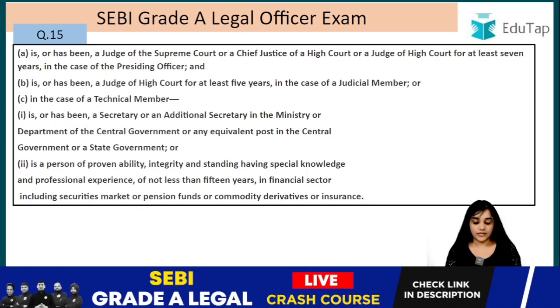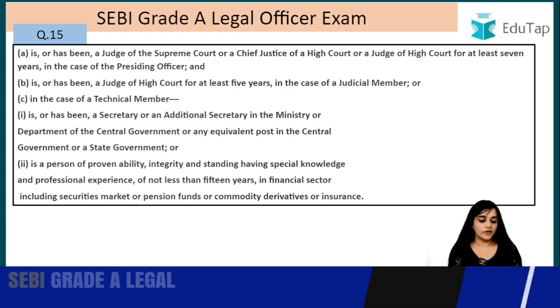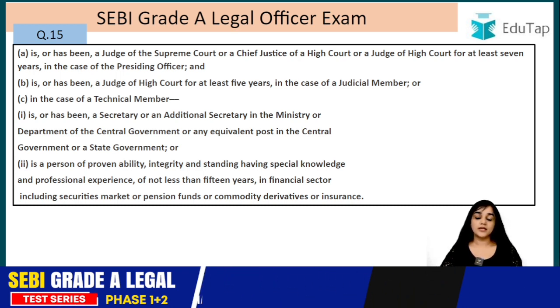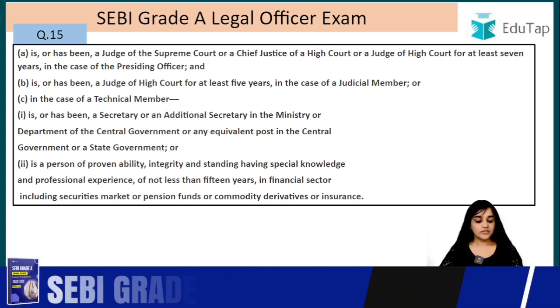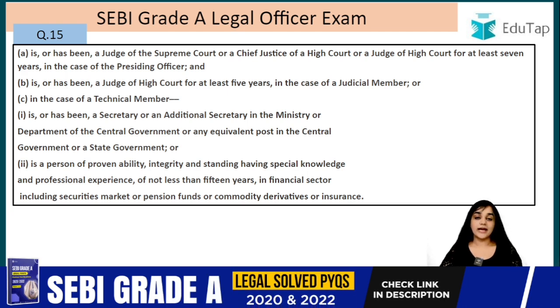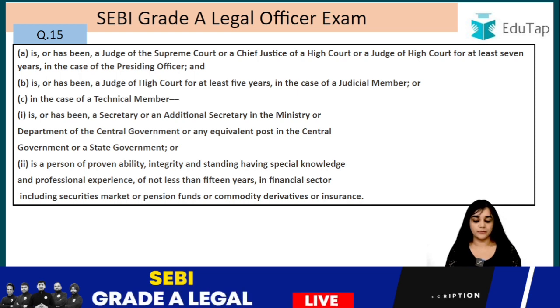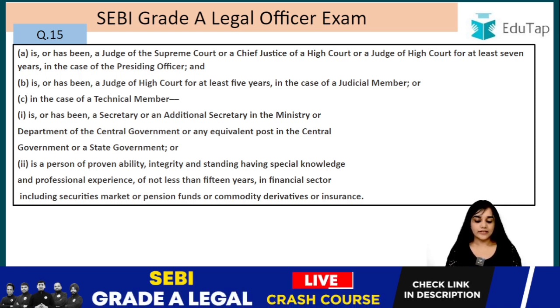First one is for the presiding officer: is or has been a judge of the Supreme Court or a Chief Justice of the High Court or a Judge of the High Court for not less than 7 years. Is or has been a judge of High Court for at least 5 years in case of judicial member. In case of judicial member, he has to be a judge of High Court for at least 5 years.